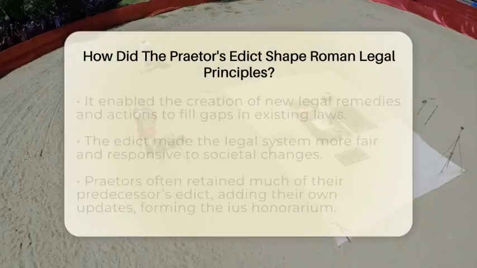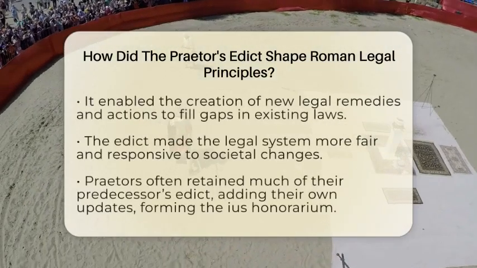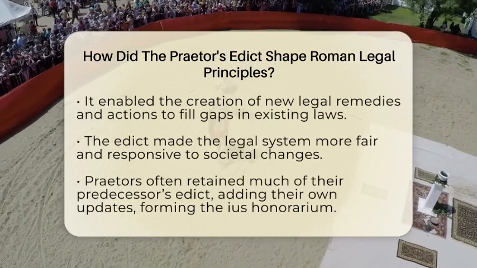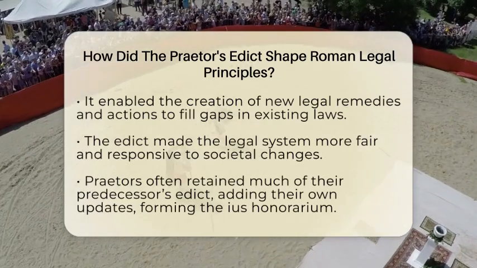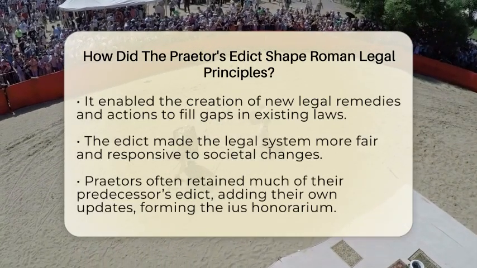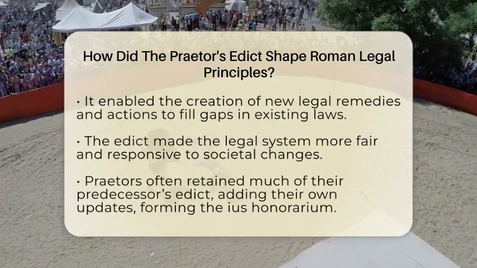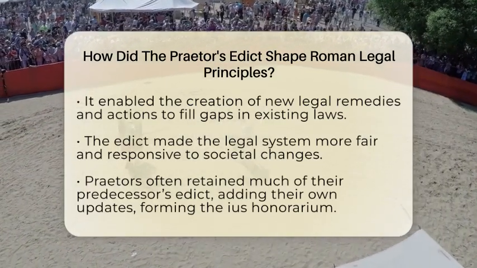Civil law in Rome was often strict and based on old statutes, which didn't always work well for new problems. The edict gave the Praetor the power to adjust the law to fit current needs. This meant that the law could be more just and responsive.